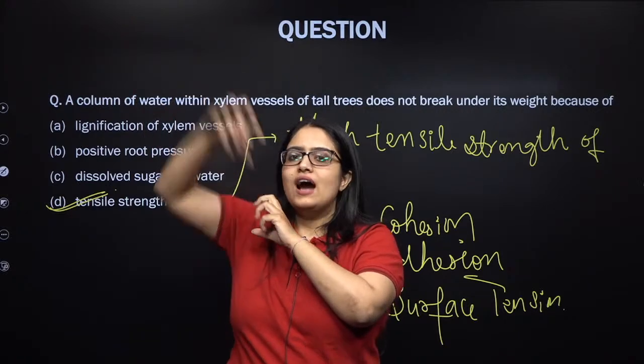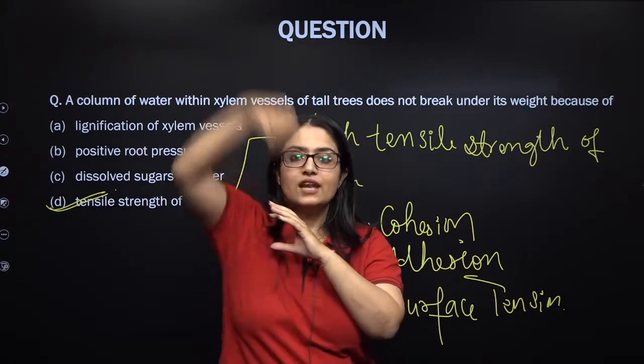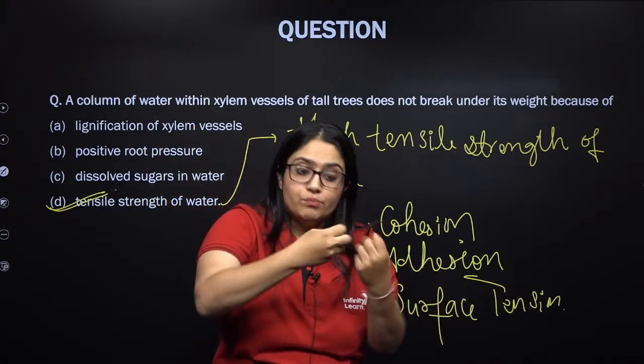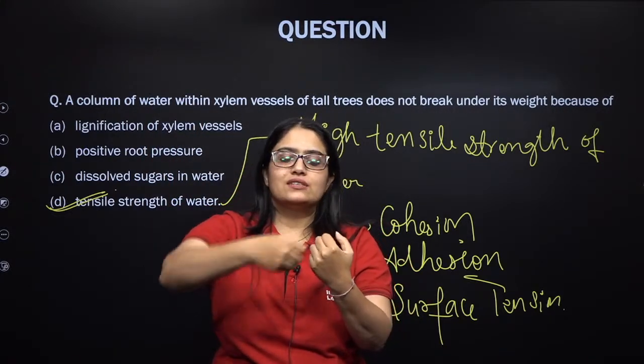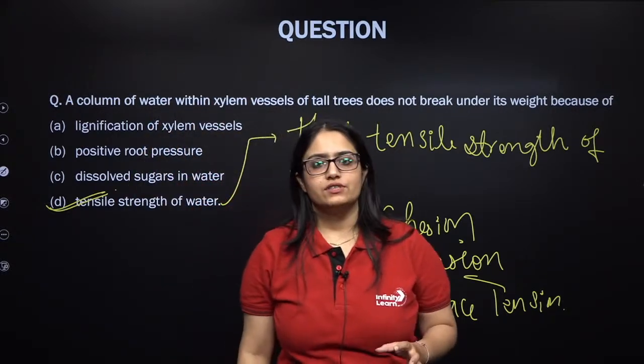So, this whole thing is against gravity. When the water is traveling from stem xylem to leaf xylem, against the gravity, the mutual attraction between the water molecules helps them to lift up against the gravity.